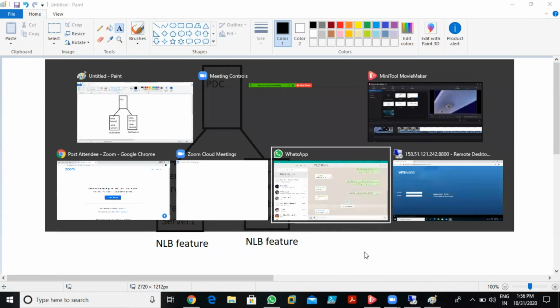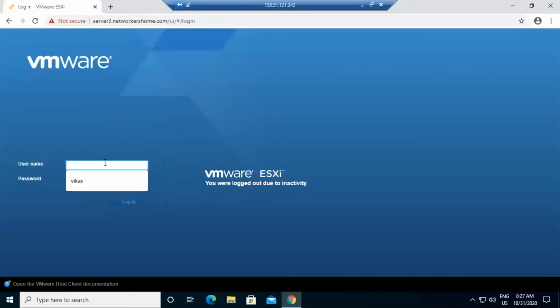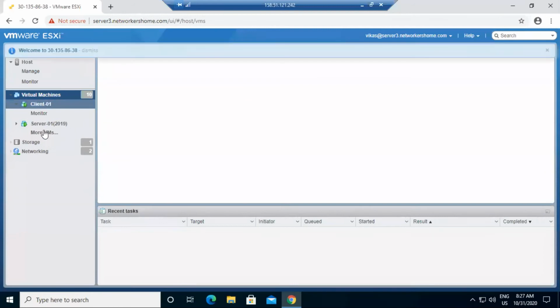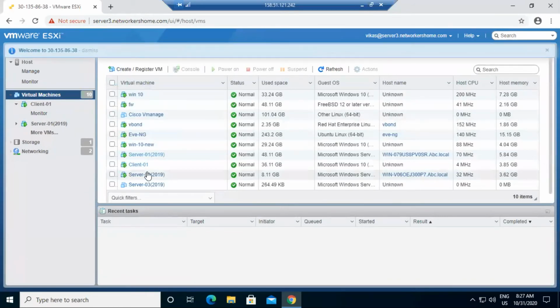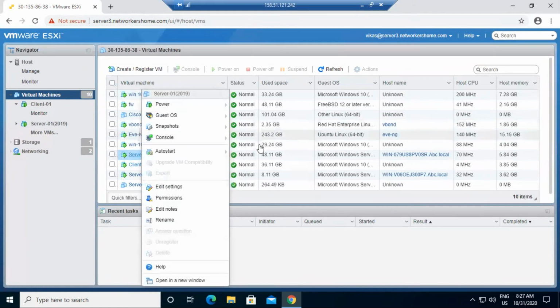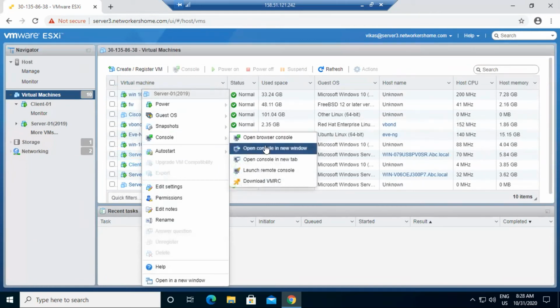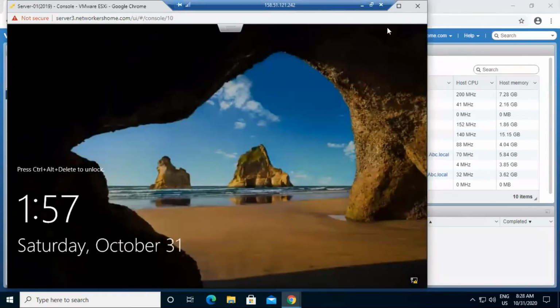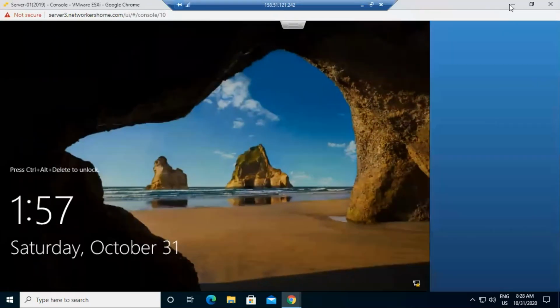So let's go for the things. This is the server. We have three servers: server one, server two, and server three. I'll go for server one first. Server one is my DC, so I don't want to do anything on the DC. But still I need to open this. Yes, it's already working. Fine. I don't want to do this.